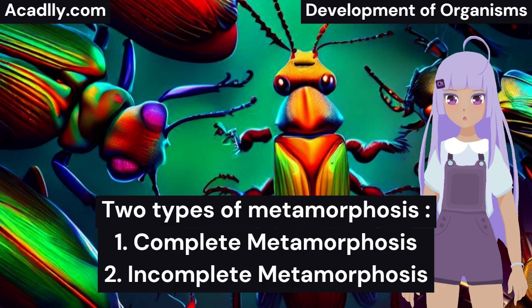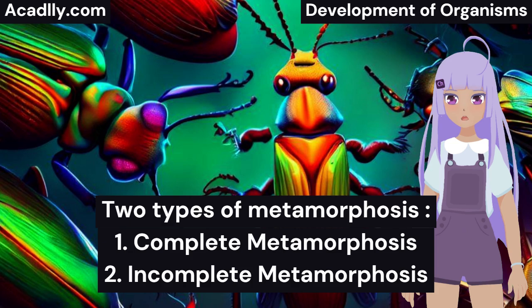1. Complete metamorphosis. This type of metamorphosis involves a series of gradual changes from fertilized eggs to larvae, then to pupae, and finally to the adult stage. There is no resemblance between the pupal and adult stages. Insects that undergo complete metamorphosis include houseflies, mosquitoes, butterflies, bees, wasps, and beetles.